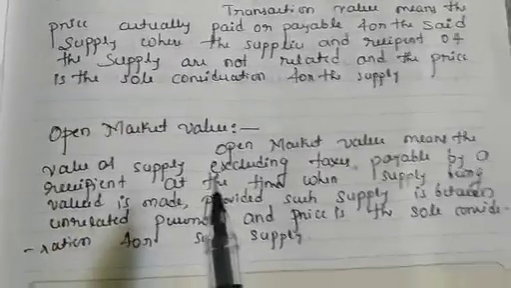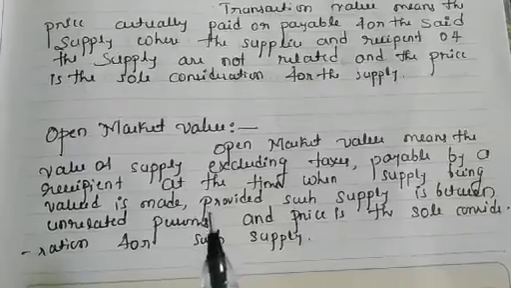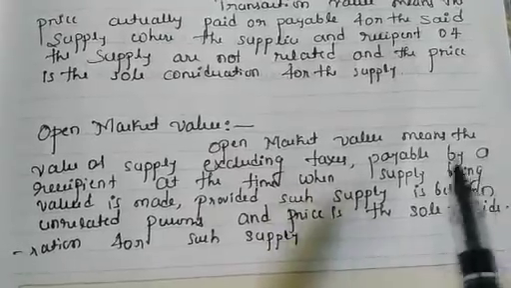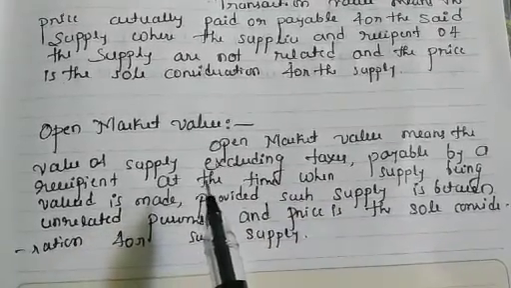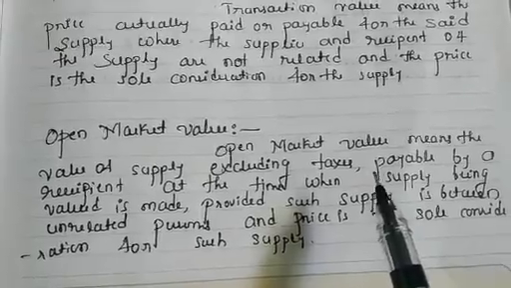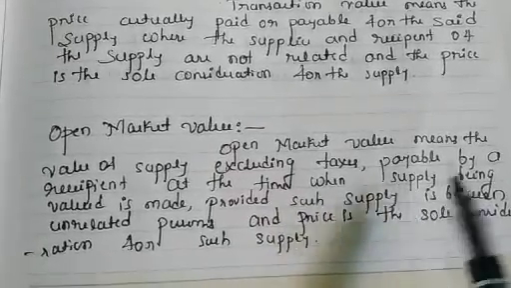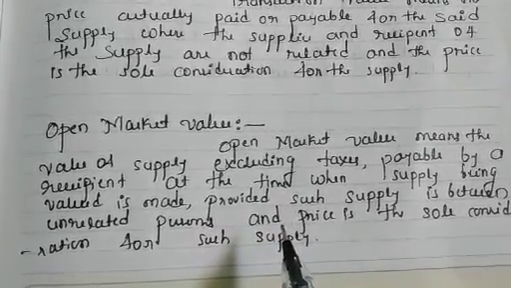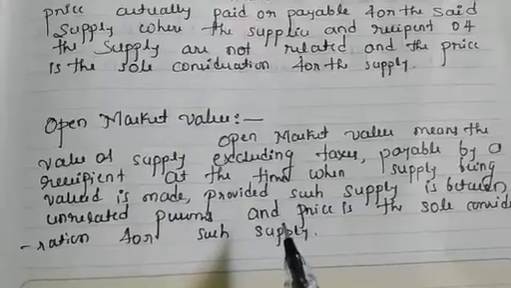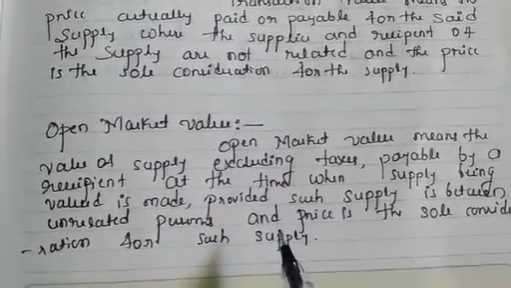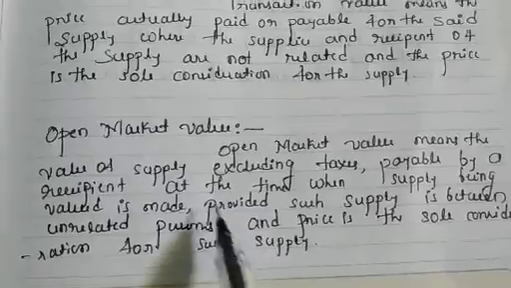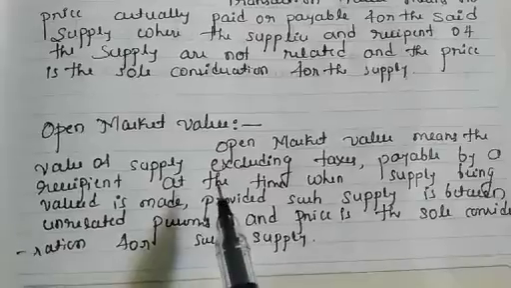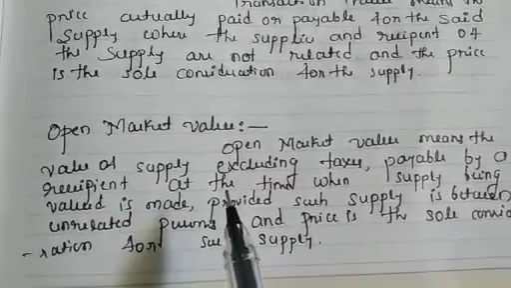Another term which is very important is the open market value. Open market value means the value of supply excluding taxes payable by a recipient at the time when the supply being valued is made, provided such supply is between unrelated persons and price is the sole consideration for such a supply. Open market value is another term which is used in the value of supply. I will explain this concept with an example.